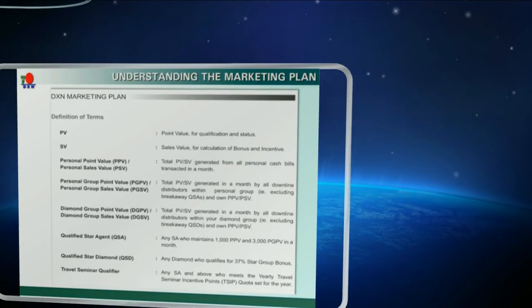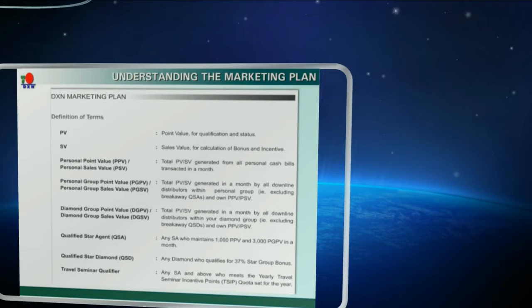PV. PV is the point value of the product. The list of PV is given in the order form, which is available in the branches, stock points and also on our website. It is used for the qualification of bonus and status. SV, the sales value of the product, is used for calculation of bonus and incentives.